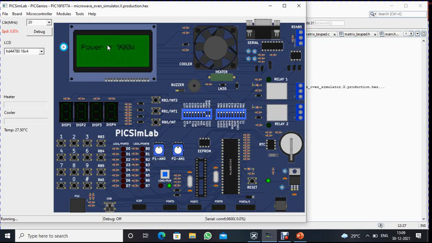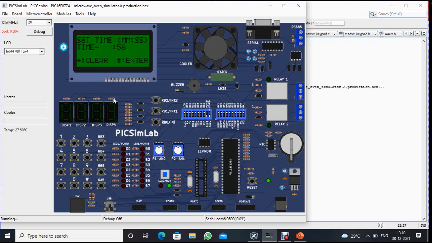Micro mode started. Here you need to enter some timing to cook the food. I enter some timing, 32 seconds, 5 minutes. If I need to clear this timing, press the start key. If I press this again, it will clear the seconds also. Okay, now again I enter some timing, 56 seconds, 2 minutes.